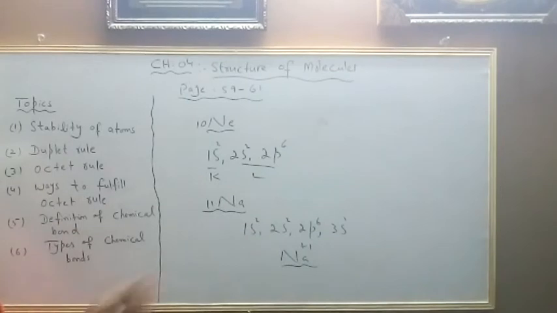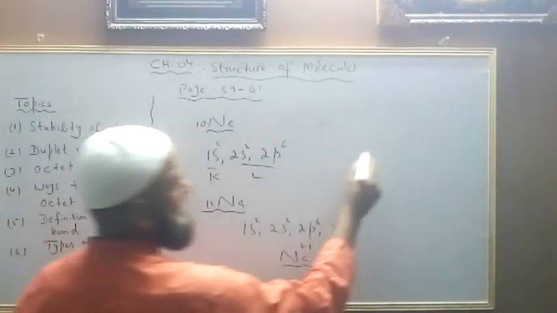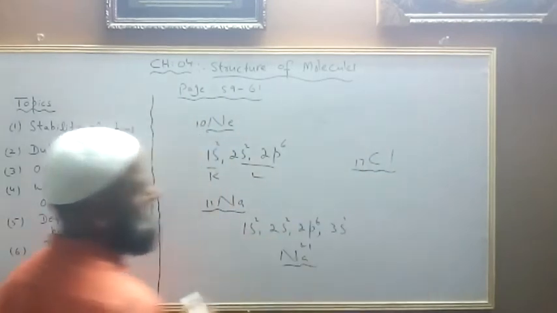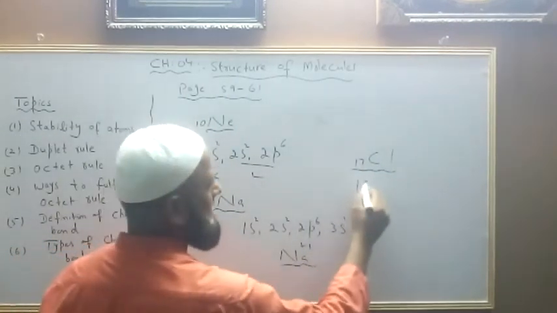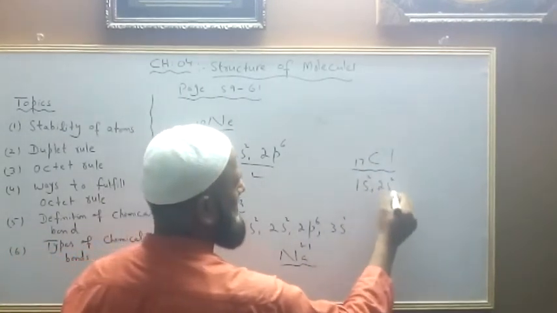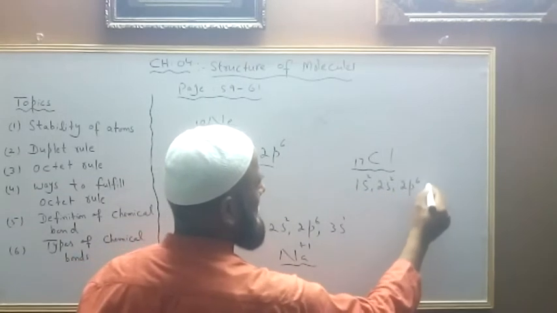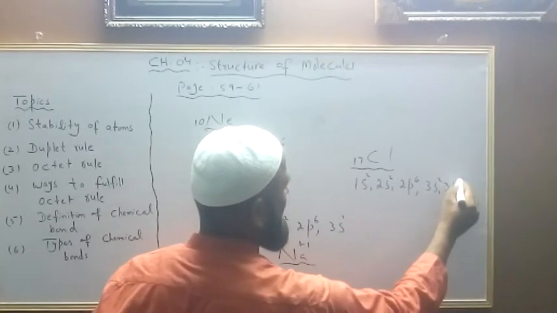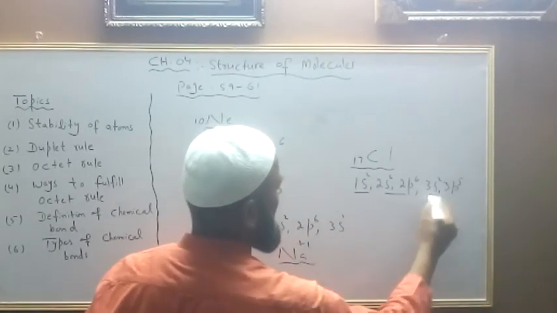Similarly, if we take the example of chlorine, its atomic number is 17. 1s2, 2s2, 2p6, 3s2, 3p5, with K shell, L shell, and M shell.